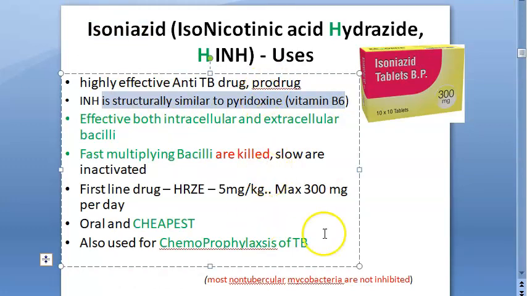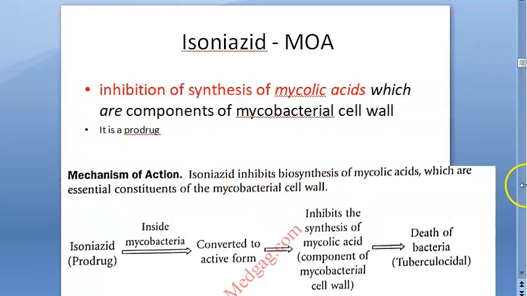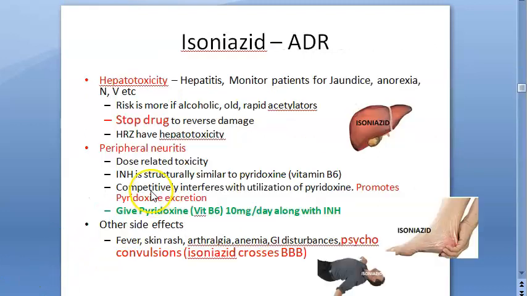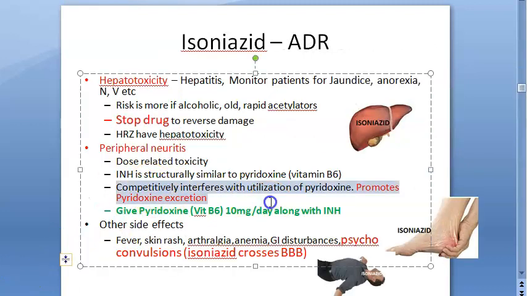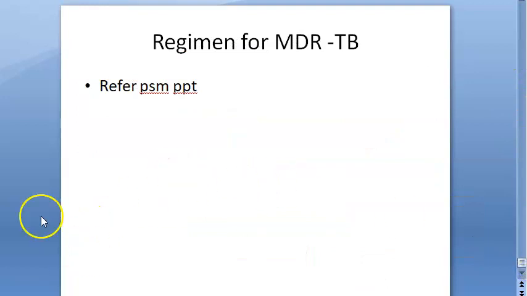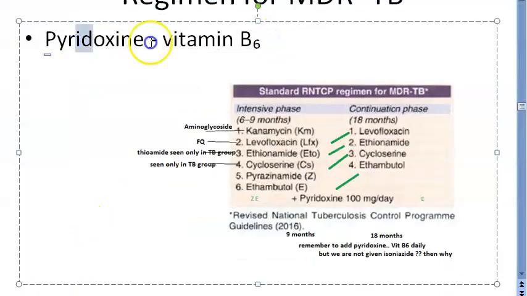So isoniazid competitively interferes with utilization of pyridoxine and promotes pyridoxine excretion. That's why you should give pyridoxine along with INH. But if you are not giving INH, is it fine? So basically this vitamin B6 they are talking about.